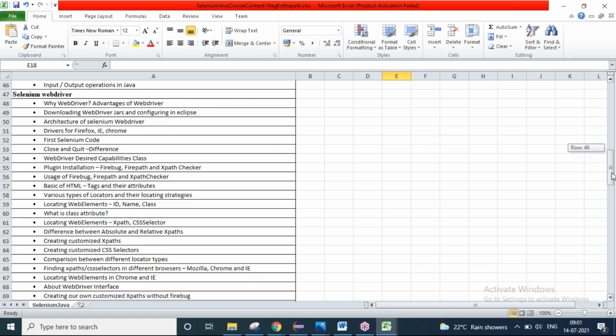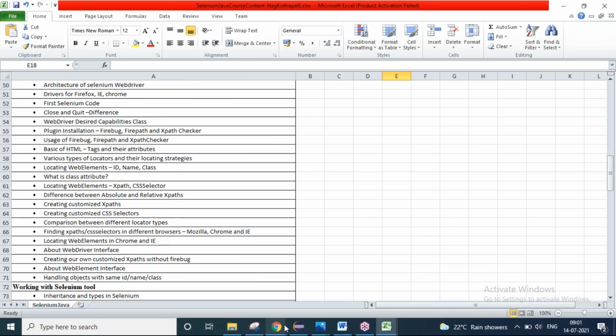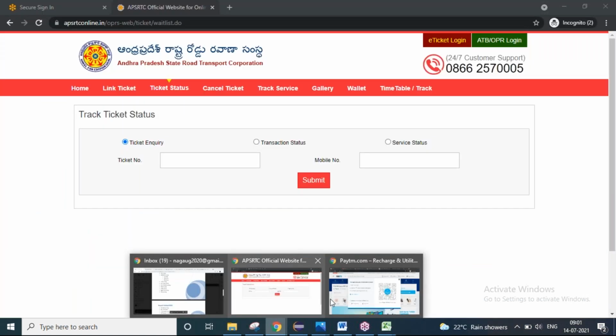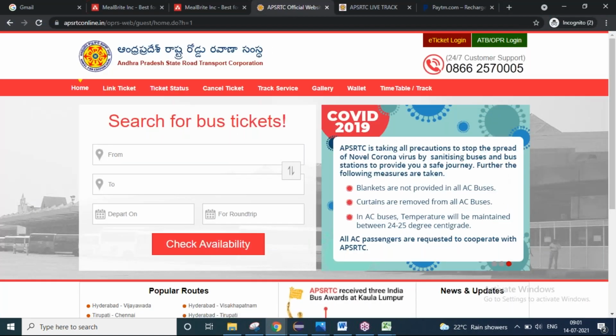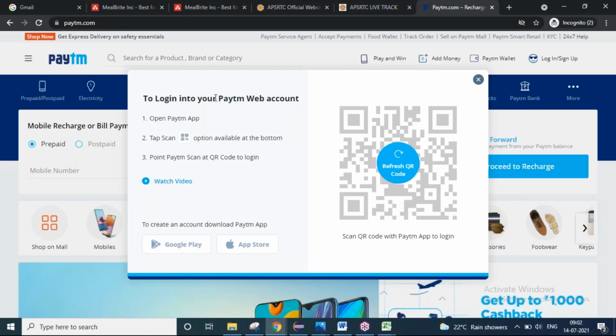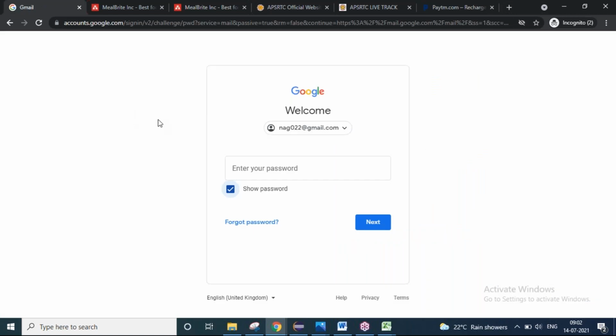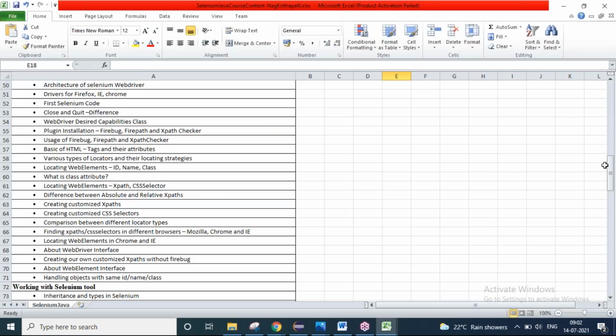In Selenium WebDriver, each and everything that I told you, I told you practically, right? If there is an application called APSRTC, what are the typical things? And Paytm, what are the typical things? Like that. In a normal web application, how a human will do, all the things have to be replaced by Selenium. That we will be doing, right?